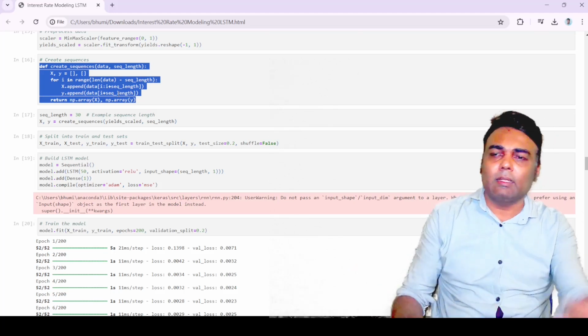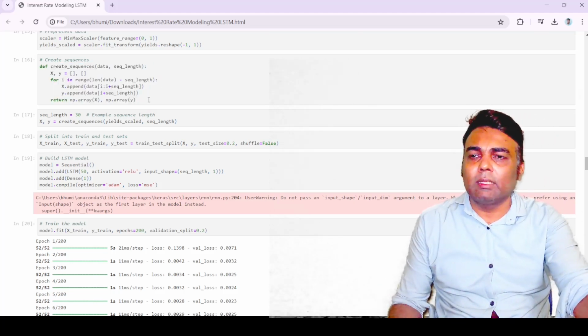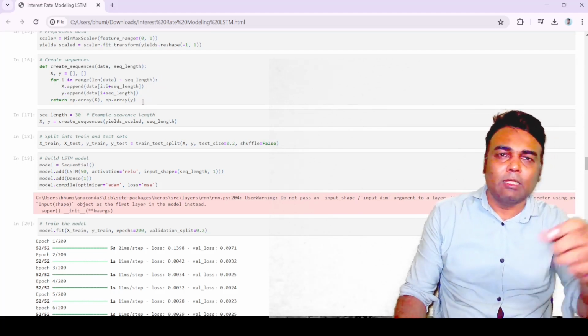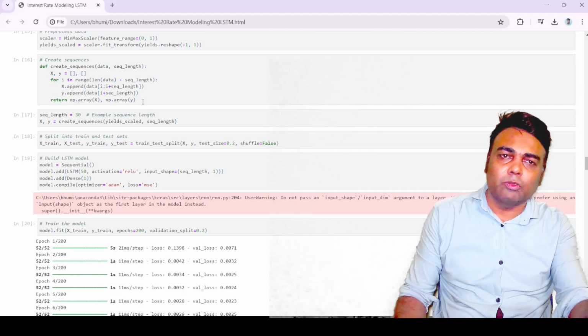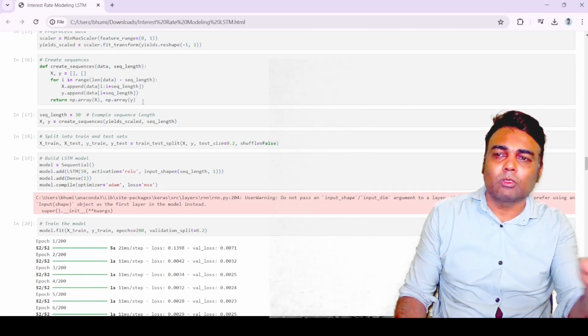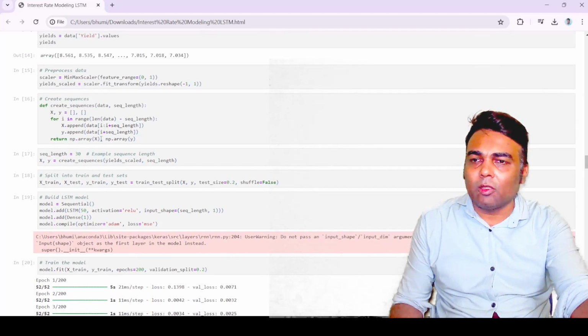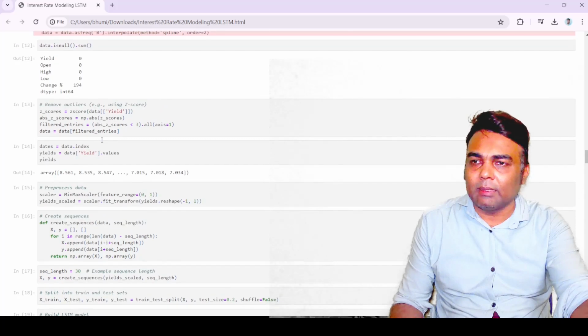So how will you create the training data set? You need to create sequences. First you need to select the length of the sequence based on which you want to predict the output. Let us say here I have selected 30. So the length of the sequence I have selected is 30.